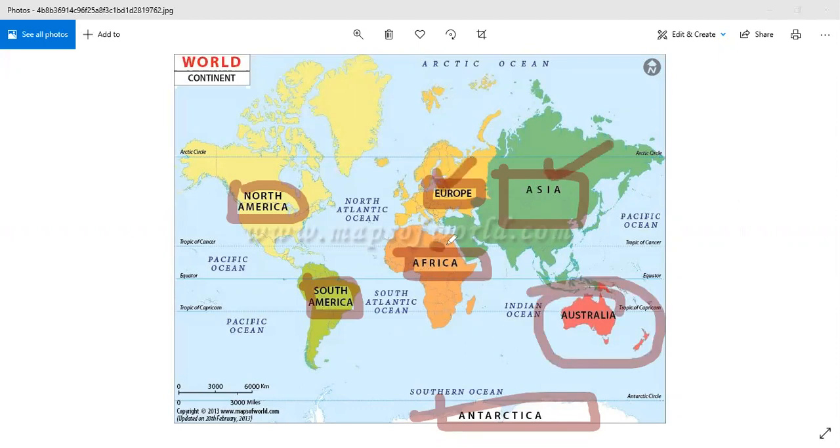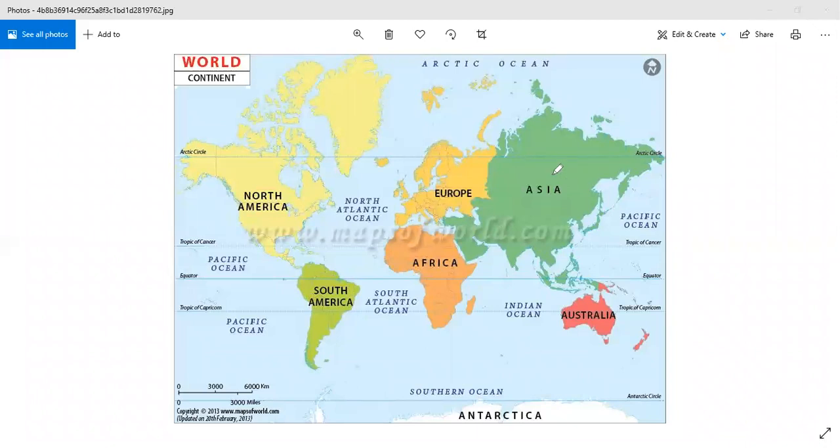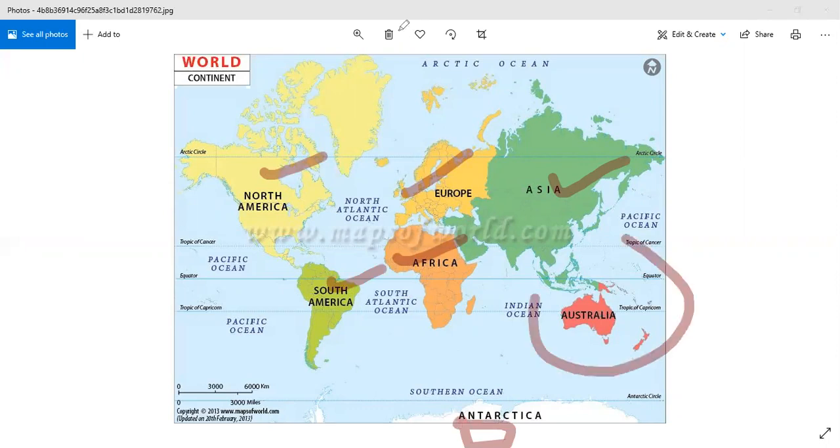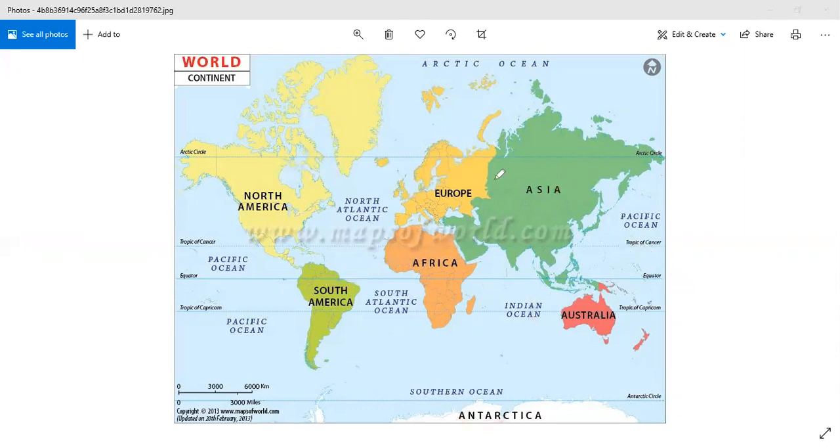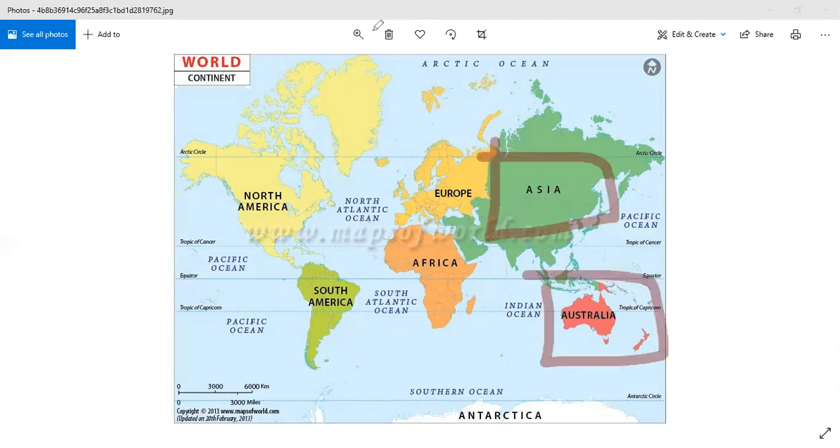One, two, three, four, 5, 6, 7 continents. So the world is made up of 7 continents, which are Asia, Europe, Africa, North America, South America, Antarctica, and Australia. The largest continent is Asia. The smallest continent is Australia.